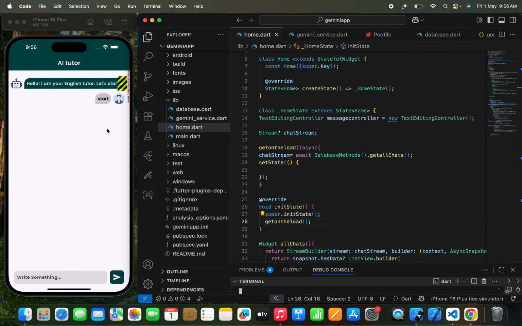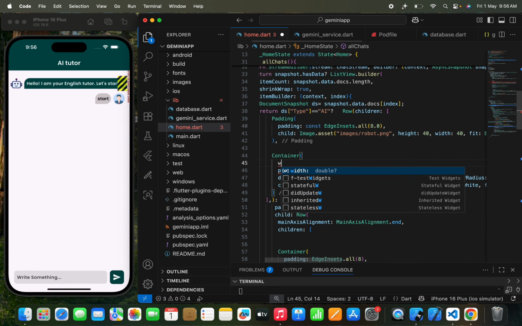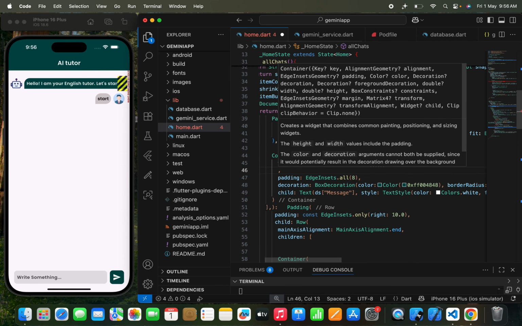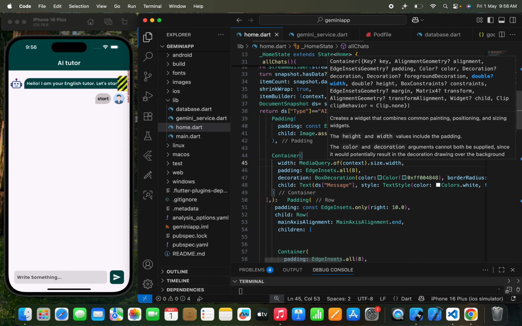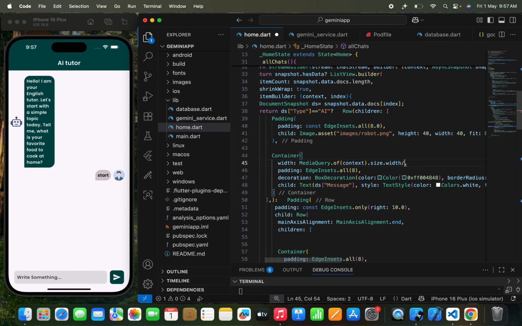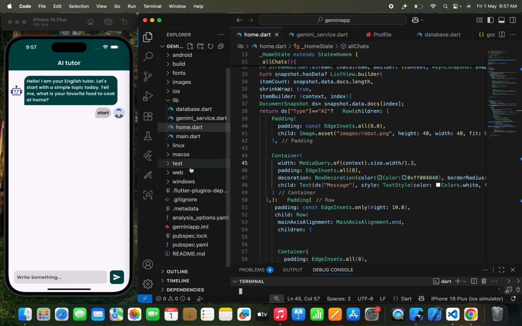Okay, so we get the data over here, something like this. And what I need to do is that over here I'm going to just pass the width, and in the width I'll write MediaQuery dot of context dot size dot width. Okay, let's hot reload. Okay, maybe we can just pass, like, divide by 1.2 or 4 will be too less. Let's pass 1.1 or 3. Yeah, so here you can see this.